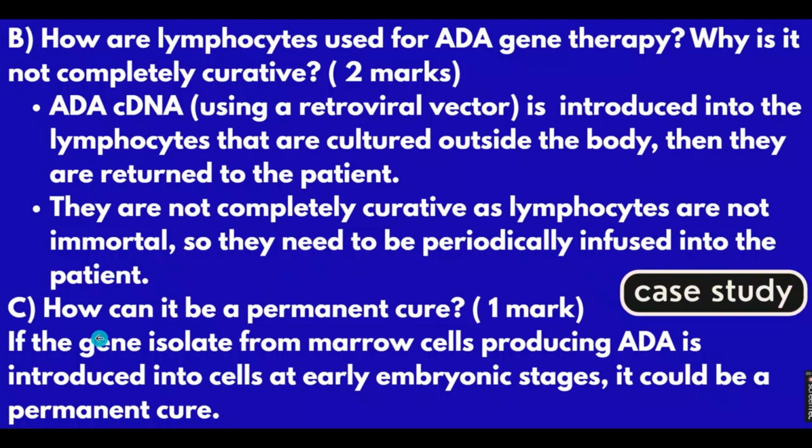C part of question is, how can it be a permanent cure then? Carries 1 mark. If the gene isolated from marrow cells producing adenosine deaminase is introduced into the cells at early embryonic stages, then it could be a permanent cure. So it's a 4-mark question, case study based.